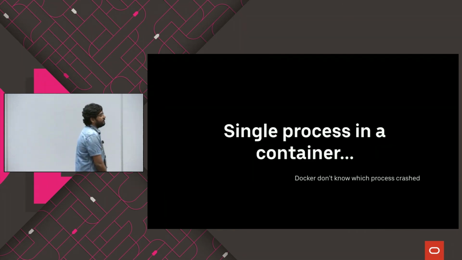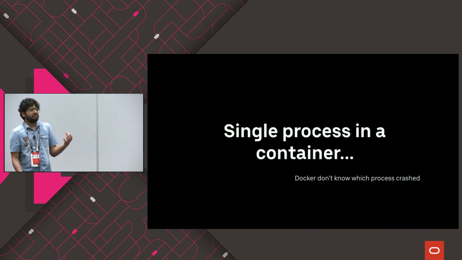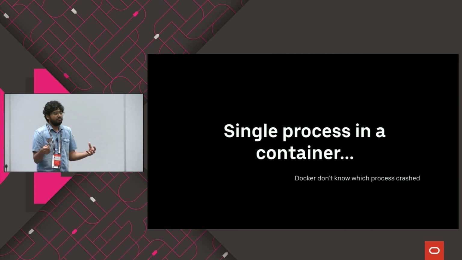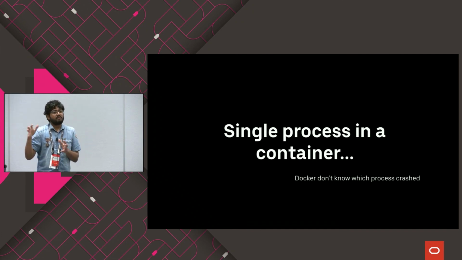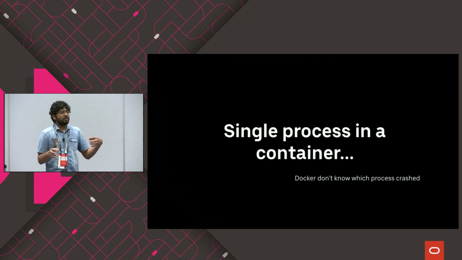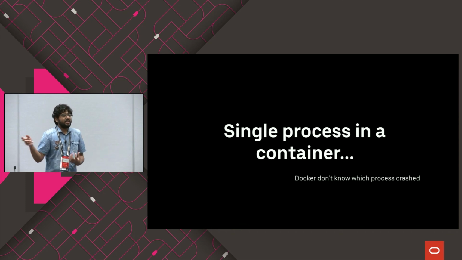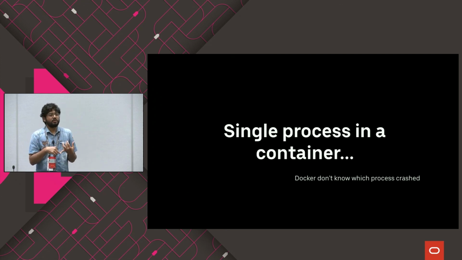Fine. So any Docker container which has multiple processes inside: if one of the processes fails, the Docker itself will not know which process has failed, and it will report everything is fine. But for the outside world, if you go and check, Docker will say everything is fine, but your application might fail because one of the processes is not running. So that is the healthy zombie problem. It's actually a dead thread inside, but it says everything is fine, I'm healthy. So when you're creating a container, always try to have just a single process inside.